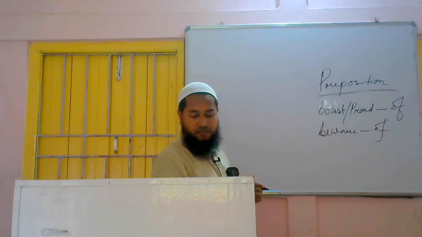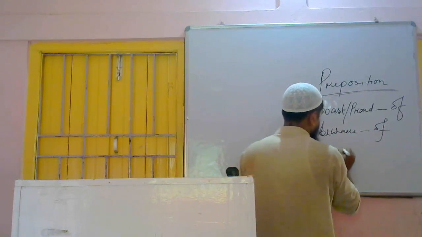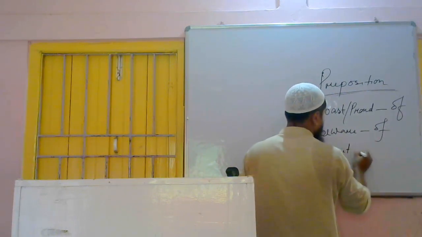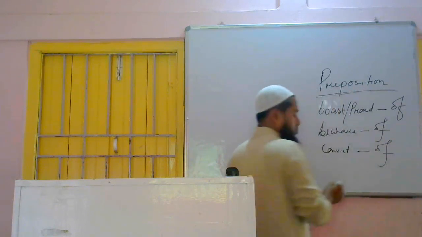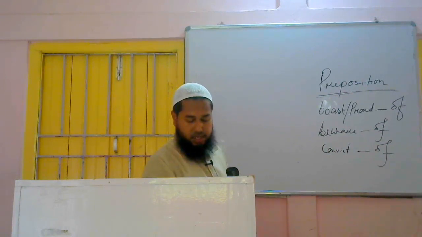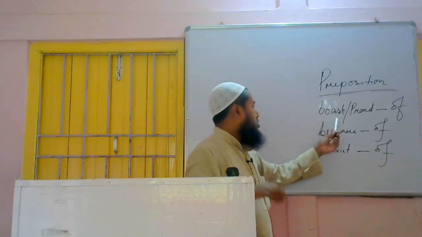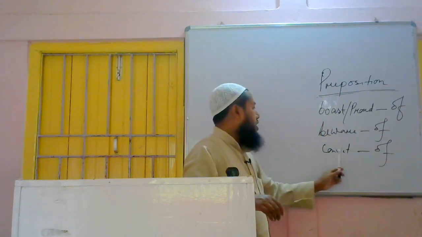Beware of, convict of. These are fixed, we have to use of with them. So write this: boast of, beware of, convict of.